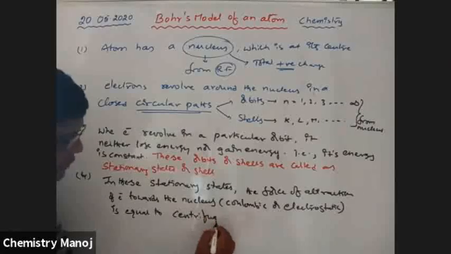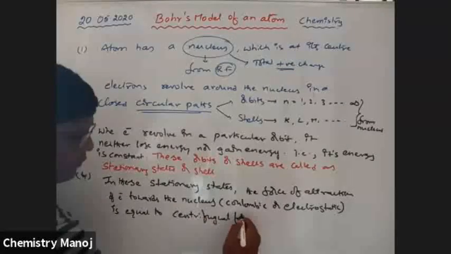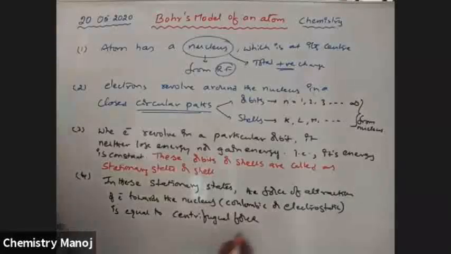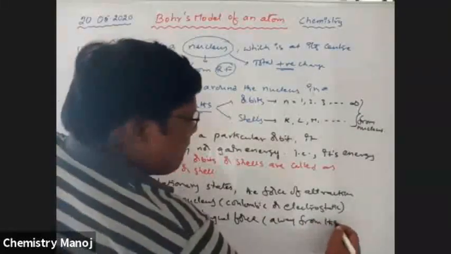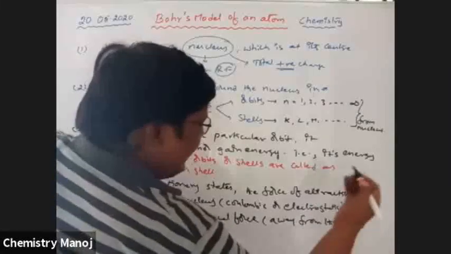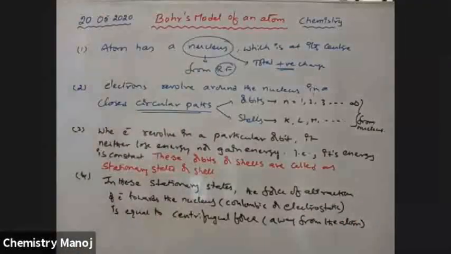centrifugal force away from the atom, in the tangential direction. It is very, very important.